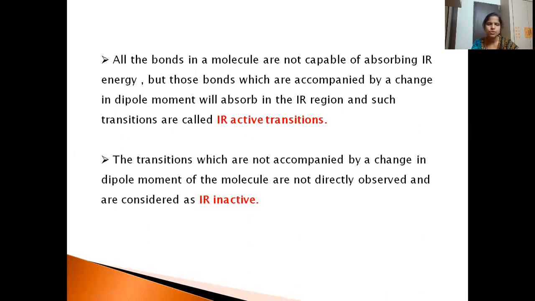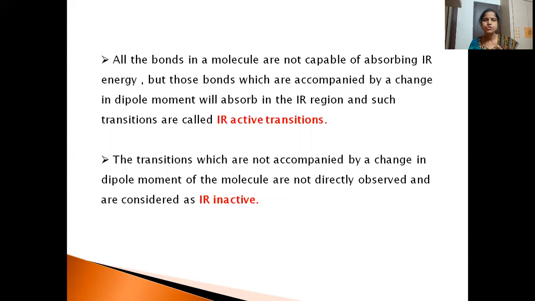Suppose there is no dipole, then that molecule will not absorb IR radiations and therefore we call them IR inactive. When the molecule is polar, for example HCl, it has some dipole moment because hydrogen and chlorine have unequal electronegativity values. So H will show a positive charge and Cl a negative charge.